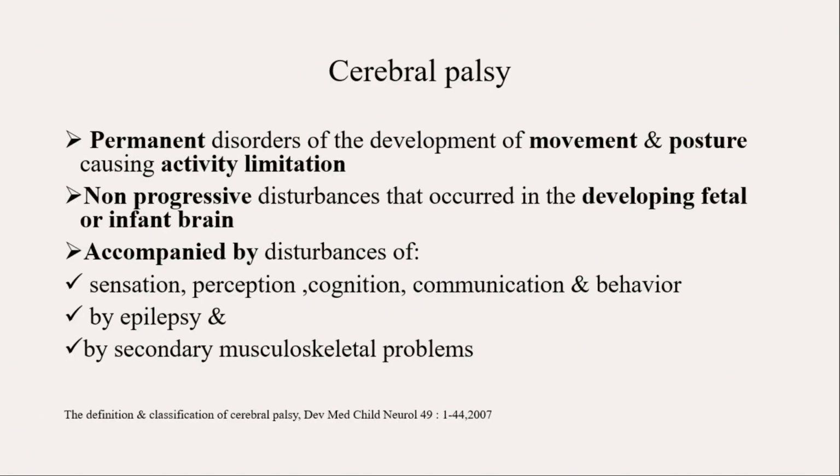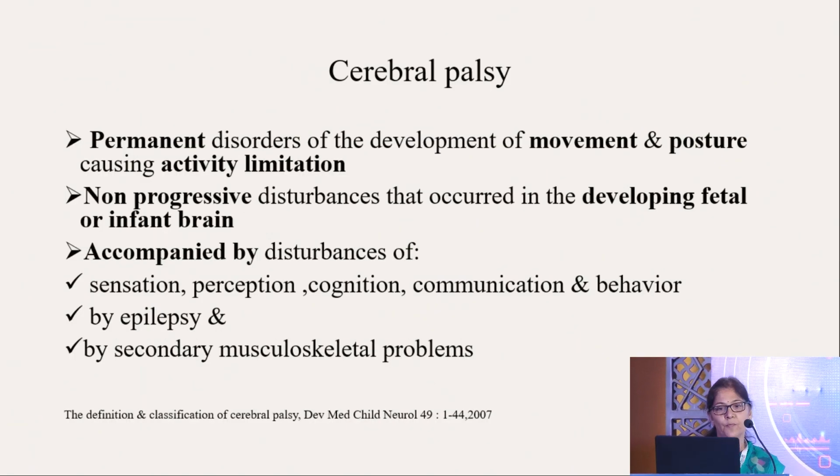So all of us know that these are permanent disorders of movement and posture which cause activity limitation. These are non-progressive disturbances which occur in the developing fetal or infant brain. Many theories say that if by 1 year there is some defect in the brain, that can lead to cerebral palsy. Other studies say that by 2 years, if there is any insult to the brain, it will be called cerebral palsy. And with it, you'll have disturbances of sensation, cognition, communication. You can have epilepsy and musculoskeletal problems, which we commonly encounter in rehabilitation.